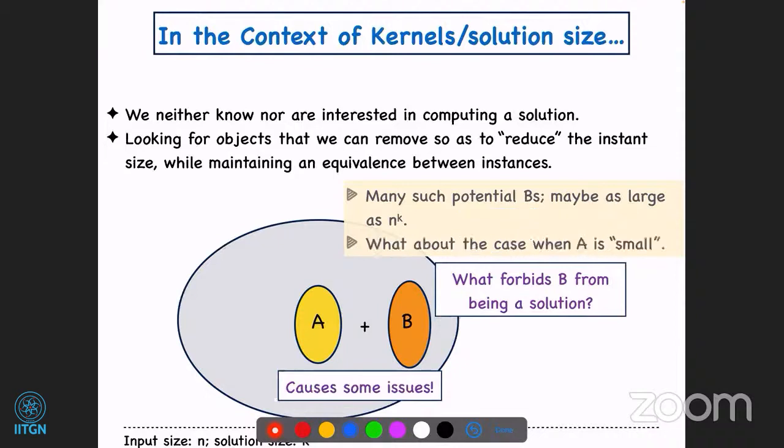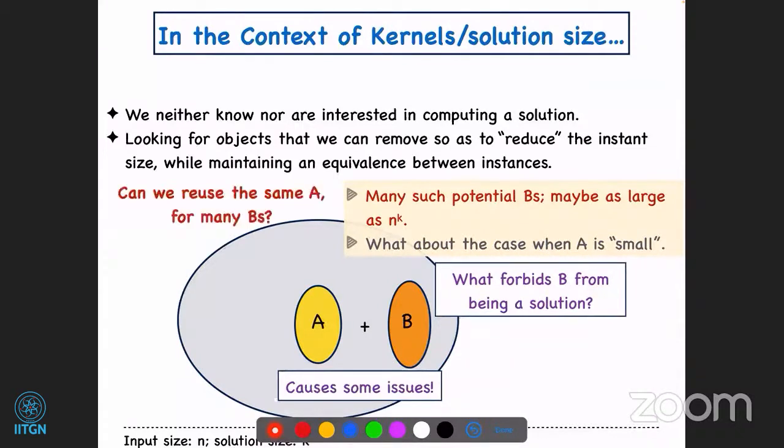So let us simplify our life. Consider the case when we have small A. Okay, so A has very small size, say a constant size. If you recall the vertex cover example, the kind of evidence that we needed was just two more vertices, right? Okay, so we have simplified our lives. We are only interested in small A's. But the first problem didn't go away, right? If we have many potential B's and we are trying to keep evidence that each B is probably not a solution, then we can have as many as n power k things.